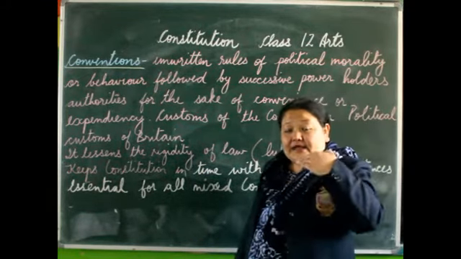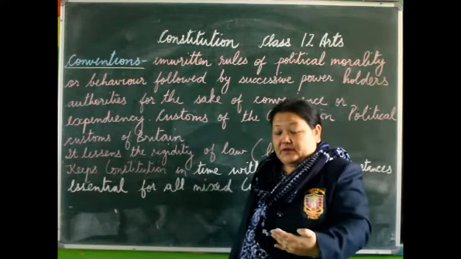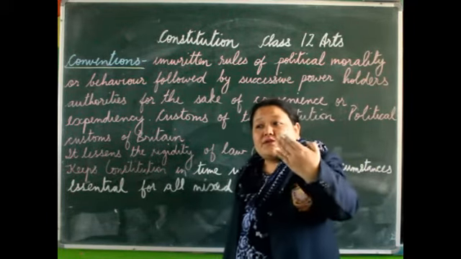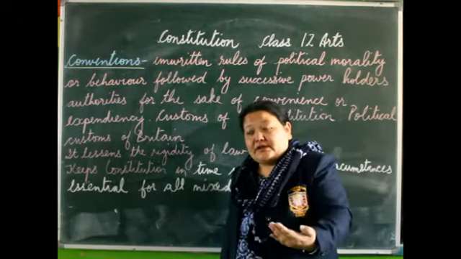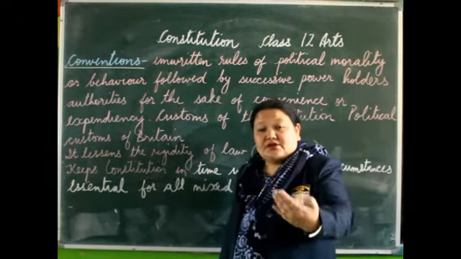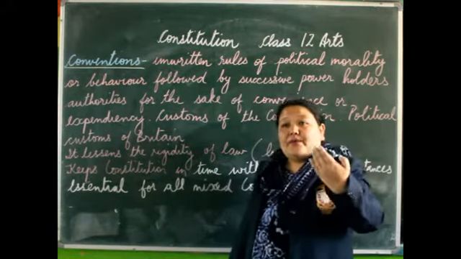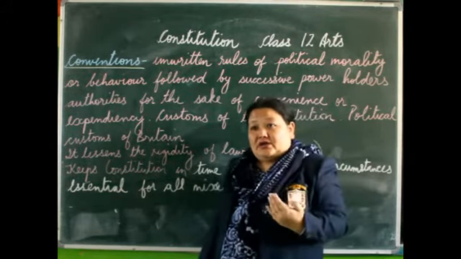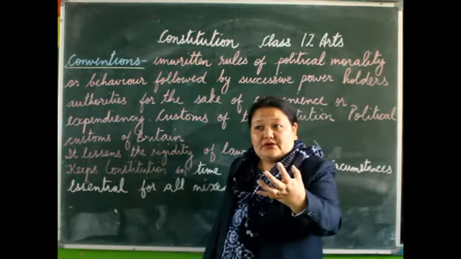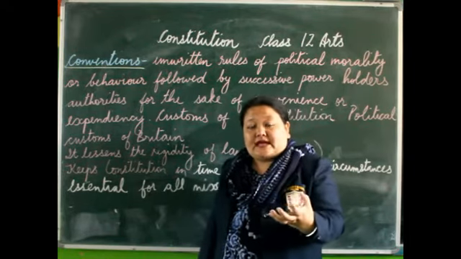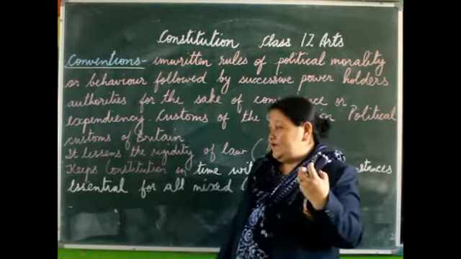That means it makes the laws flexible, because people cannot just follow the same rules and regulations for a long period of time. So there has to be some changes. People do want some change. They do not want to obey those strict rules and regulations for a very long time. But how is it going to be changed? How is it going to be altered? This can be done with the help of conventions.